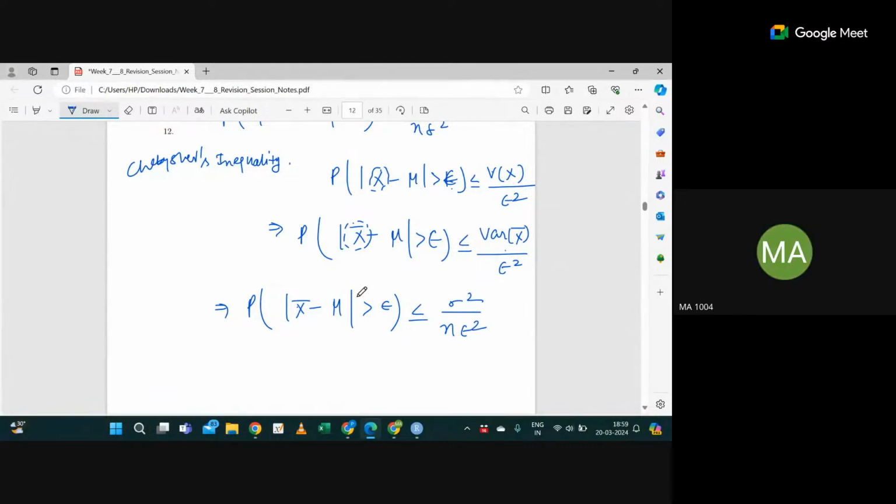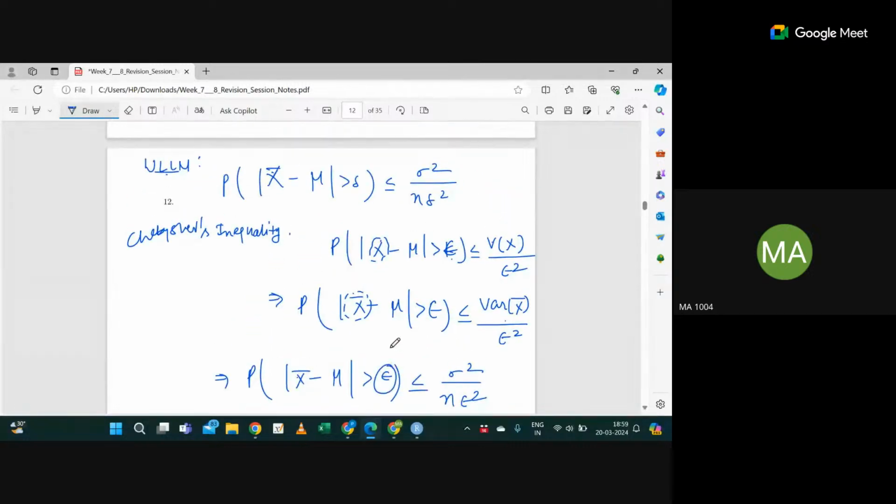If you replace epsilon with delta, we get the weak law of large numbers. Yes, sir.